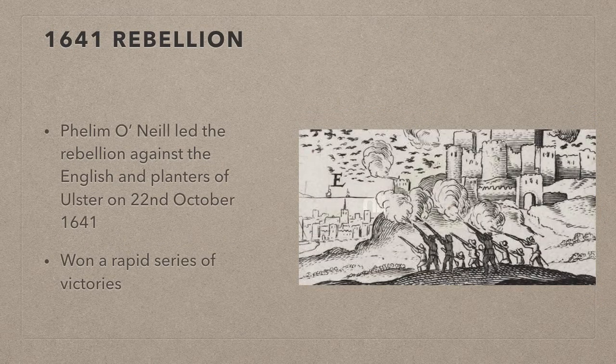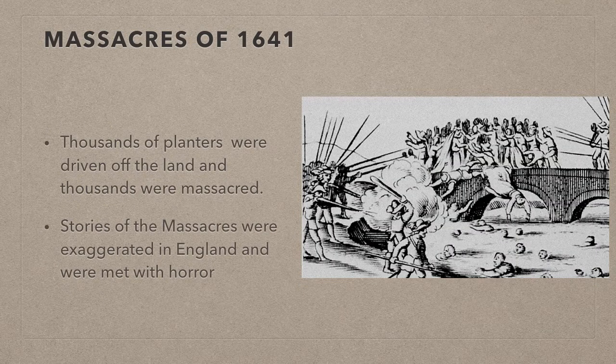The rebellion under the leadership of Sir Phelim O'Neill started on the 22nd of October in 1641 in Ulster. The Irish victories were so quick and decisive in the first few days that they really didn't know what to do with all of those who had surrendered. Thousands of planters were driven off the land, and 1,000 more were massacred by the Gaelic Irish. Stories of the massacres were exaggerated in England and were met with absolute horror.